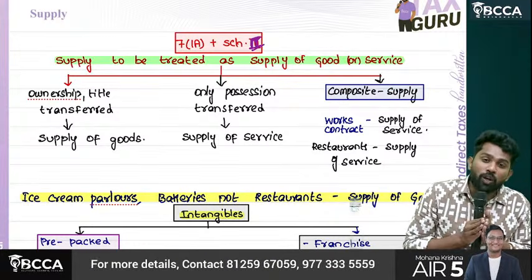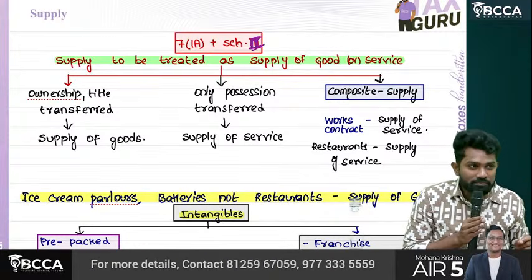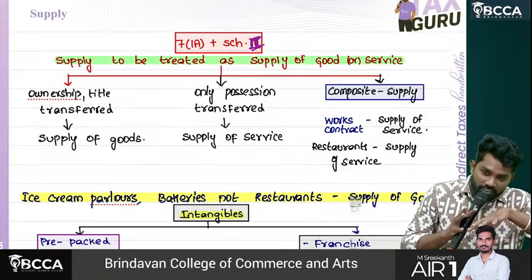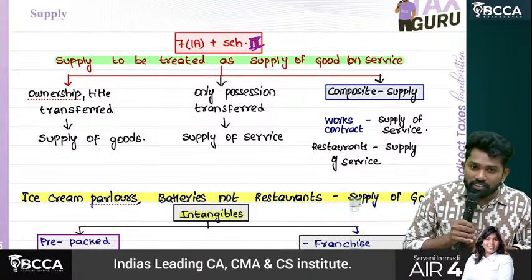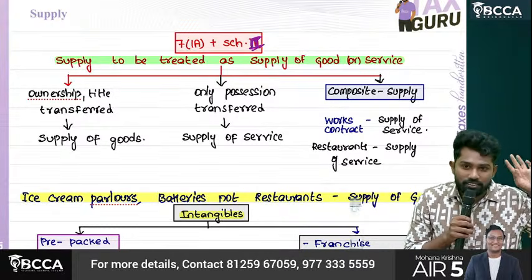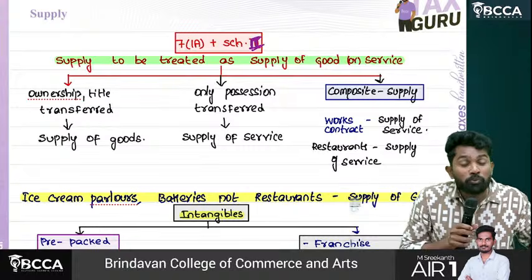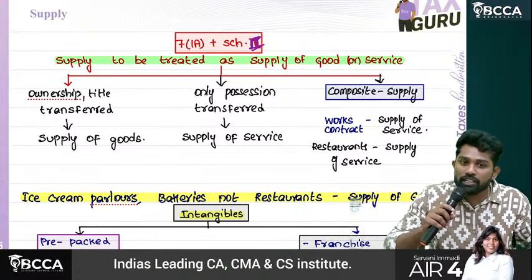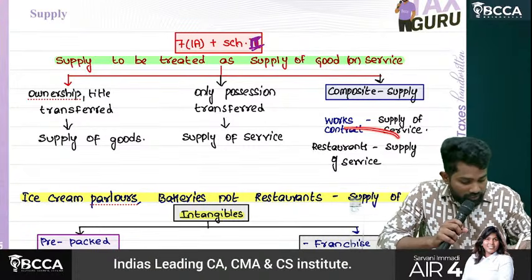So you are going to a restaurant not just for food, but for that ambience, for that service, right? That's why there is service involved as well as goods involved. So which is predominant? Service. So it has to be treated as supply of service. Restaurants have to be treated as what?